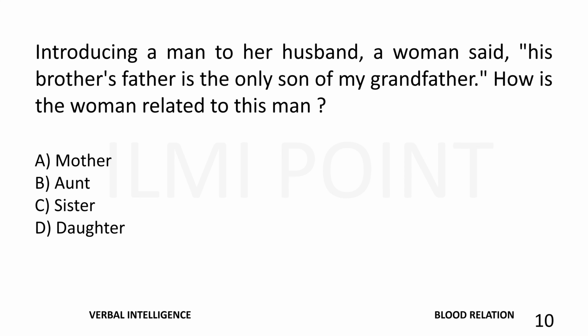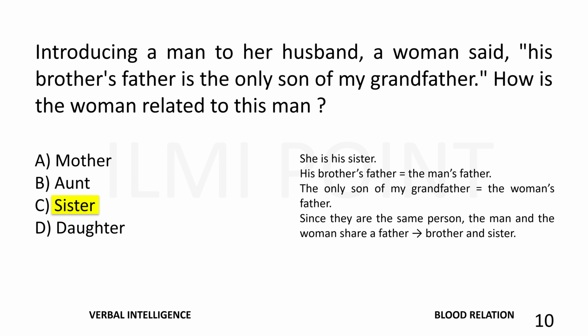Introducing a man to her husband, a woman said, "His brother's father is the only son of my grandfather. How is the woman related to this man?" The right answer is sister. She is his sister. His brother's father is equal to the man's father. The only son of my grandfather is equal to the woman's father. Since they are the same person, the man and woman share a father, so they are brother and sister.